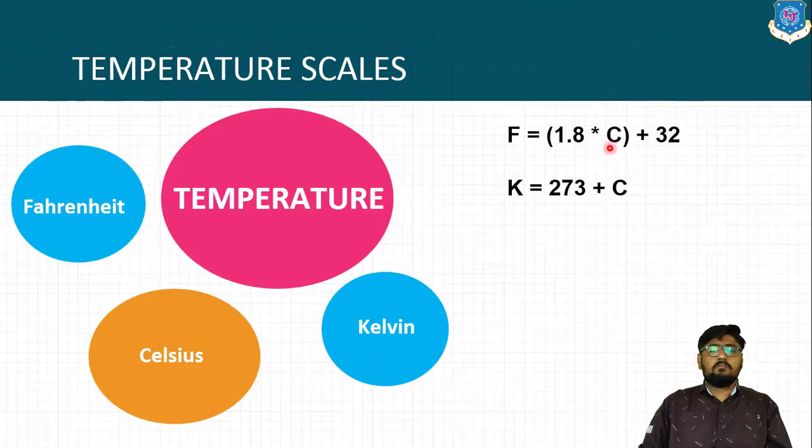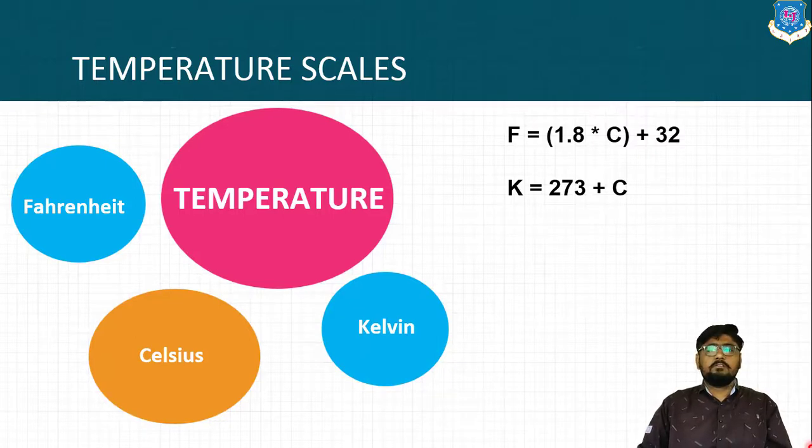Now similarly, for the conversion to Fahrenheit, there is a rule: F is equal to 9 by 5 into C plus 32. Or else, instead of 9 by 5, you can say 1.8 into C plus 32. So at 0 degree centigrade, 273 Kelvin is there. Okay, at 0 degree centigrade, 32 degree Fahrenheit is there. Now my question is, is there any value at which degree centigrade and Fahrenheit are both equal?